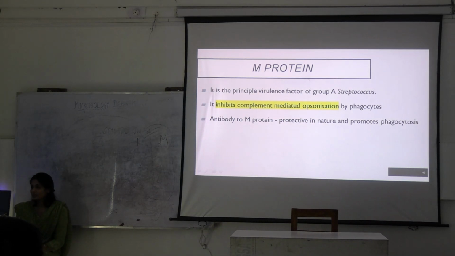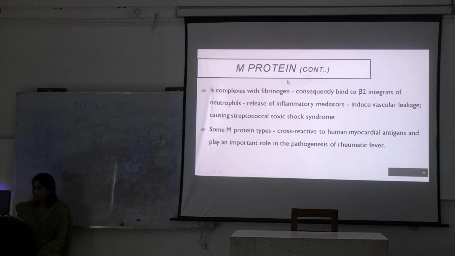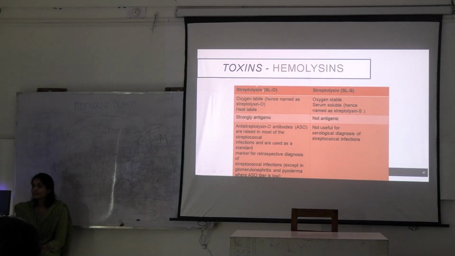Capsule is also there. We talked about this. It inhibits the complement-mediated opsonization by phagocytes, this M protein. Okay. Then there are two toxins that we can talk about in Streptococcus, that are streptolysin O which is oxygen labile, and streptolysin S which is oxygen stable.